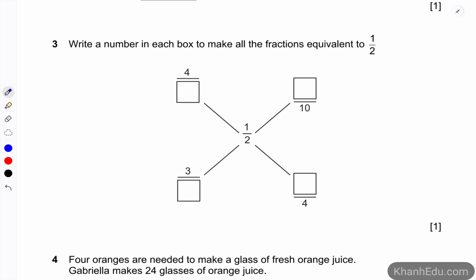Number 3, write a number in each box to make all the fractions equivalent to 1 over 2. So because 1 over 2 becomes 4 over something, the numerator increases 4 times, so the denominator has to increase 4 times. So 2 times 4 is 8. Similarly, we would have 2 times 5, so 1 times 5 is 5. Here is number 6, and here is number 2.